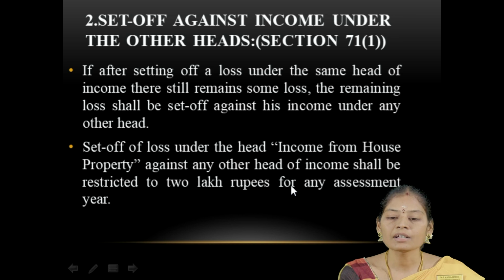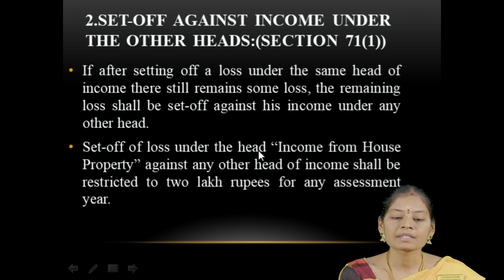Next, set off against income under other heads. Section 71(1): if after setting off loss under the same head of income there still remains some loss, the remaining loss shall be set off against his income under any other head.